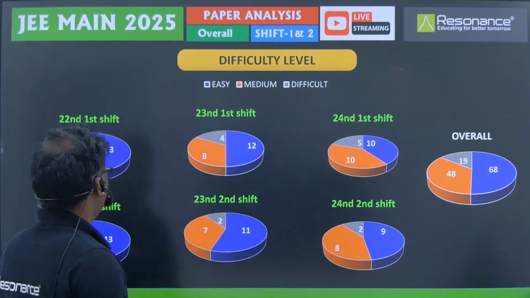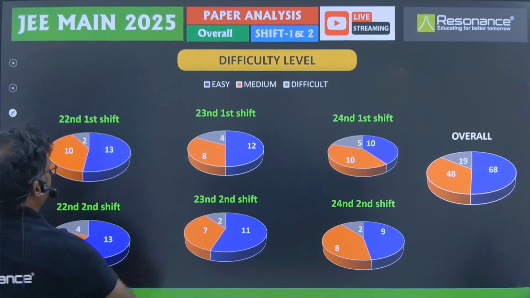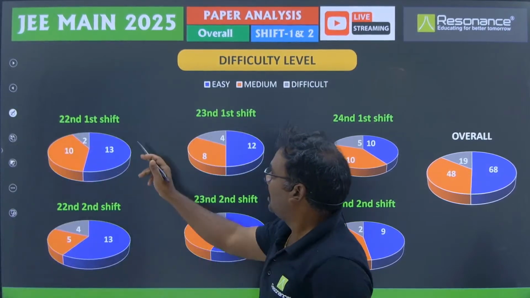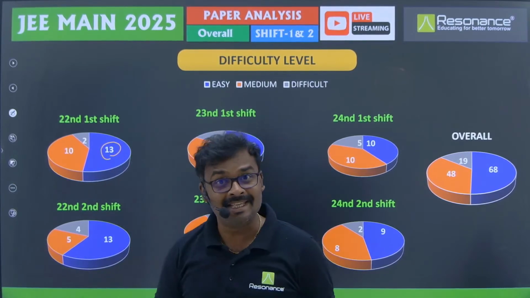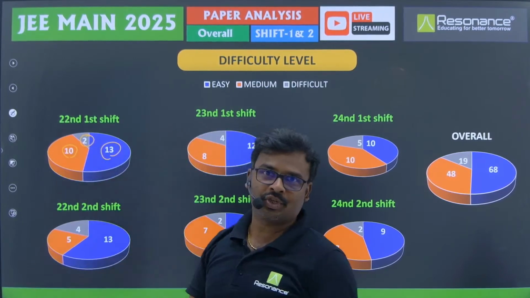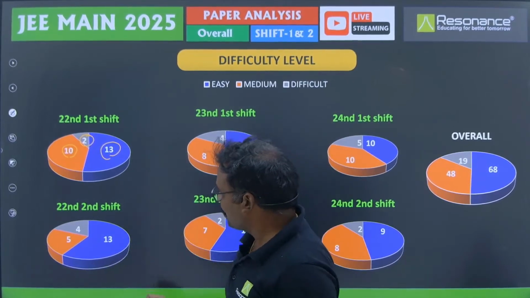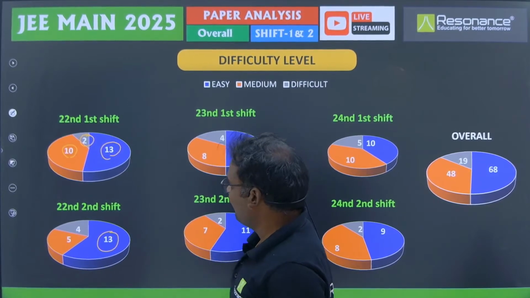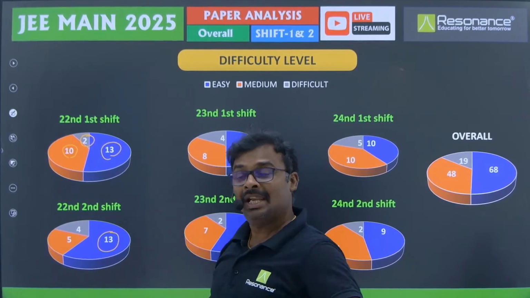And if you see in the morning shift, 22nd first shift, there were 13 questions of easy level, 10 questions of medium level, and only 2 questions of difficult level, right. And in the afternoon shift, the same 13 questions were there in the easy level. Both shifts were similar in the level of the paper, and